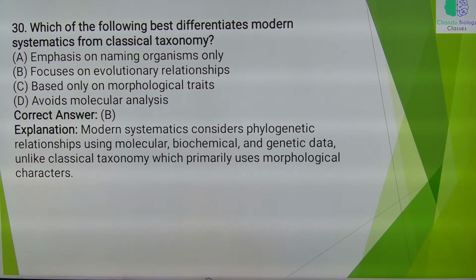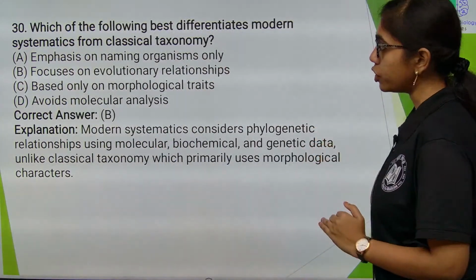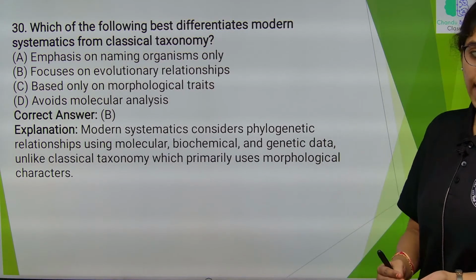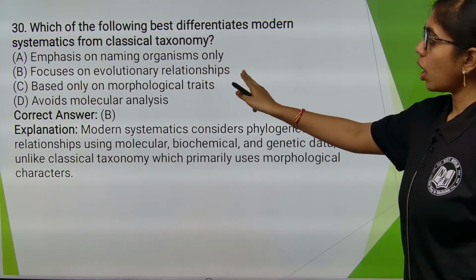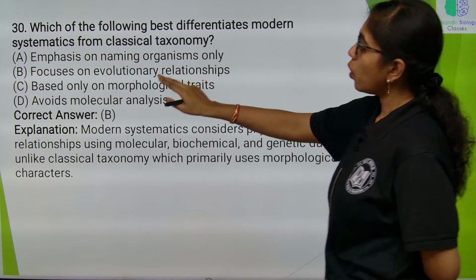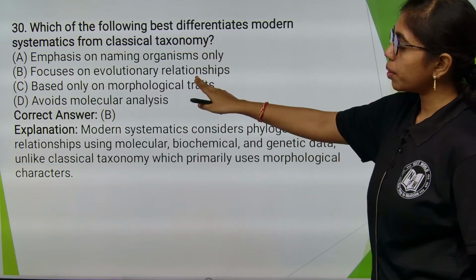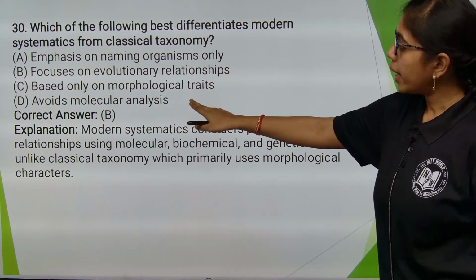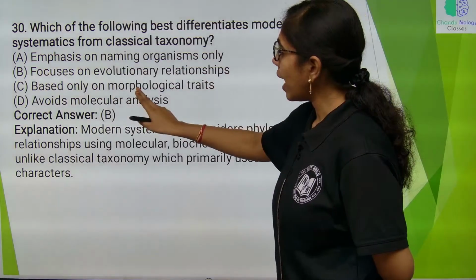Next, this last question, which of the following best differentiates modern systematics from classical taxonomy? Emphasis on naming organisms only, focuses on evolutionary relationships. Classical taxonomy is based on morphological traits, avoids molecular analysis.